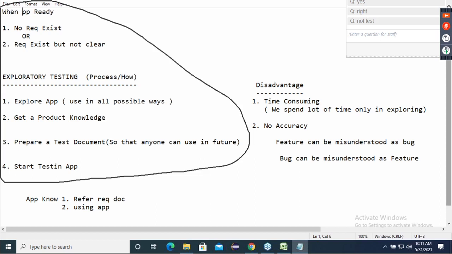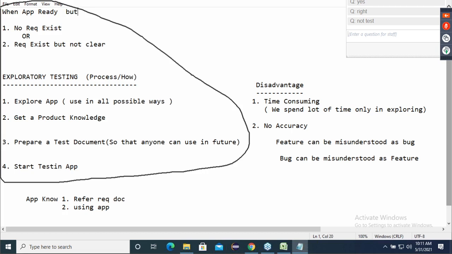When the application is ready, but... you talk about this. Am I clear? Definition, when, why, what, everything is clear. Good. Wait, let me finish the next one also.